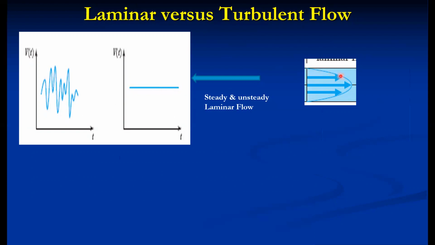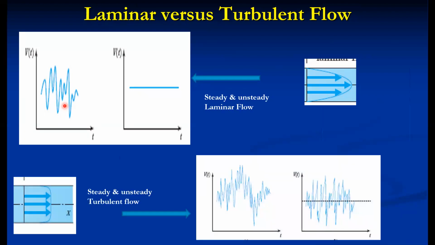The profile, which we will study in detail, is a parabolic profile for laminar flow. This is steady laminar flow because its velocity doesn't change with respect to time. And this is called unsteady laminar flow. Here the velocity changes with respect to time, but at a particular time, the flow remains streamlined.